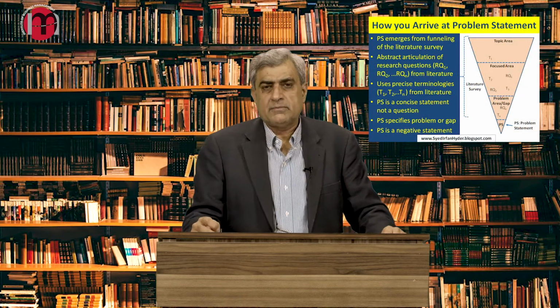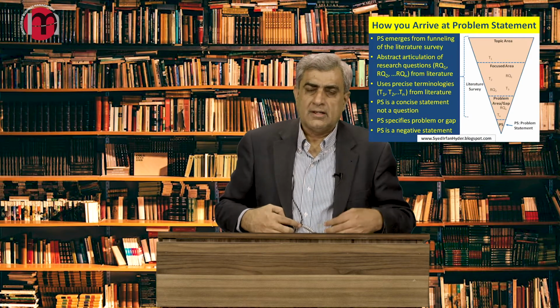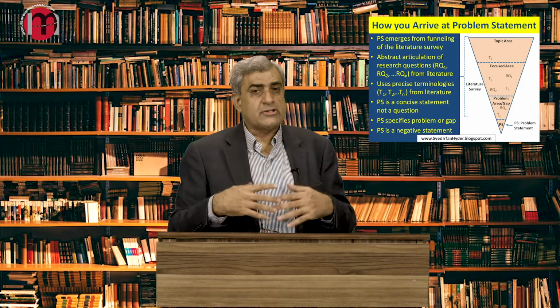And through those you have gleaned those terminologies, you have gotten the research questions and the gaps you have identified, and you have come to the distillation of that problem statement, which is the apex of your literature survey. And as I mentioned earlier, it is the ontology, it is the existence of your research, why your research exists.